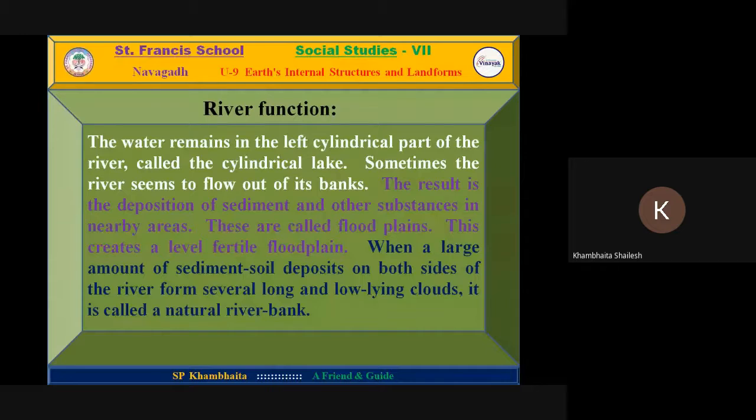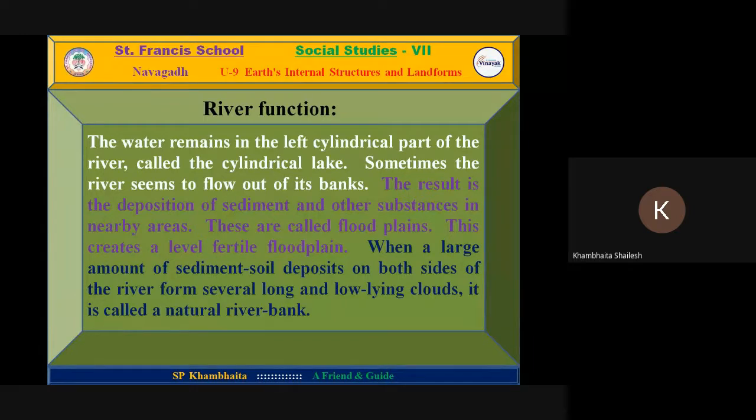As a result, whatever the river brought with it, different kinds of sediments and other substances, it spreads or deposits into nearby areas. These areas are called floodplains, and that creates a fertile floodplain.